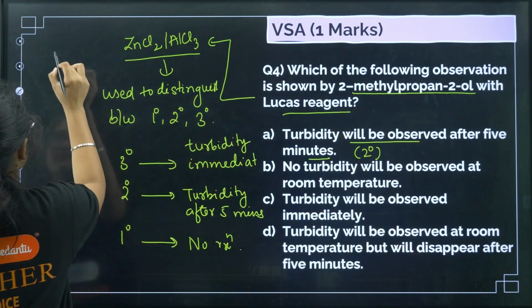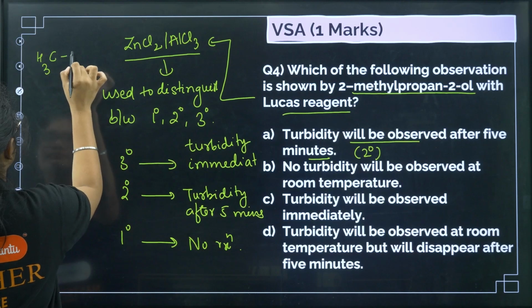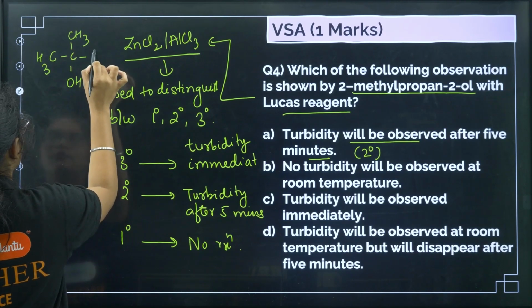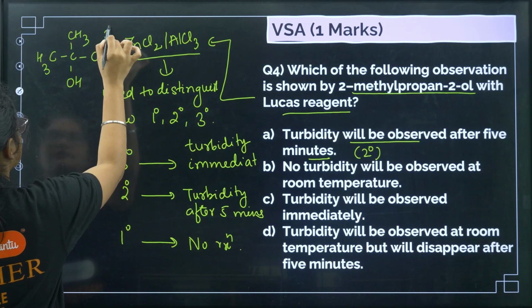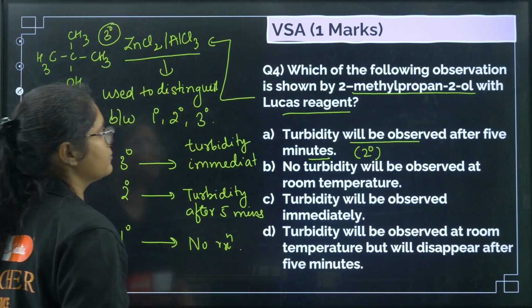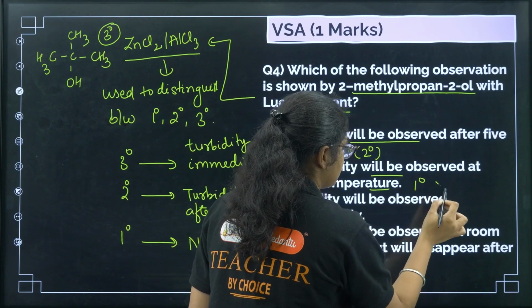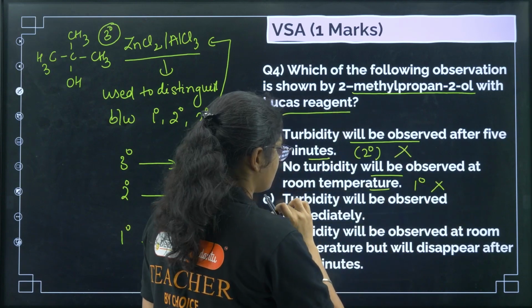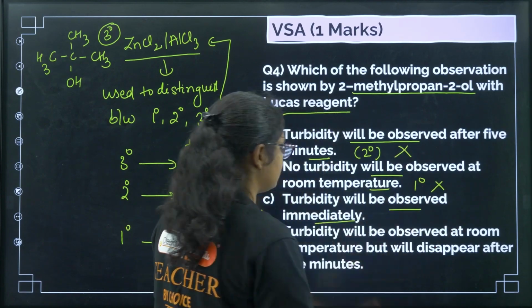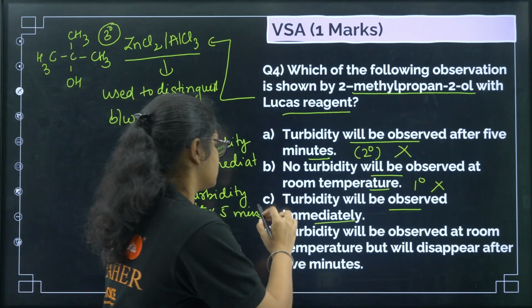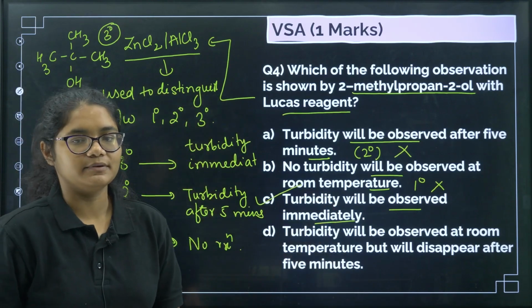So if you draw this structure, 2-methyl, propane 2-OL. So this is a tertiary, 3 degree alcohol group. No turbidity will be observed, that is if it is a primary. So this also is not the answer. Turbidity will be observed immediately. Yes, for 3 degree turbidity will be observed immediately. So correct answer will be option number C here.